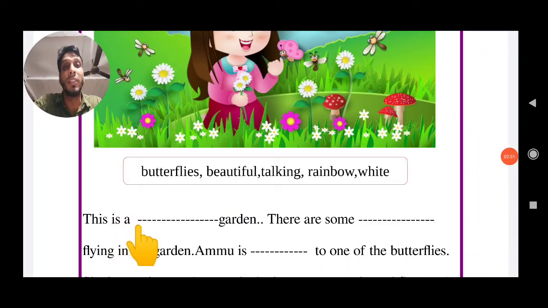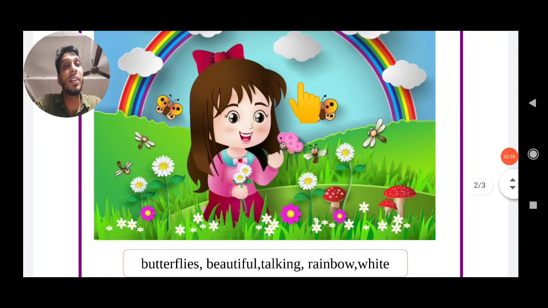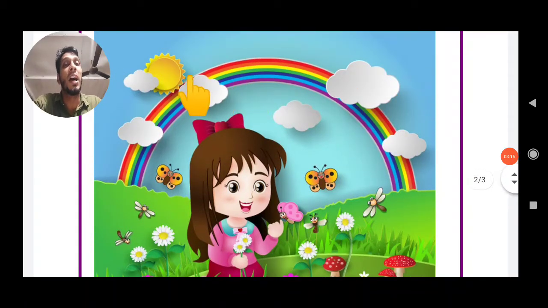First one: this is a dash garden. How is the garden? Is it beautiful? Look. There are many things: green space, green grass, different colors of flowers, butterfly, rainbow, clouds, sun, and many things in the garden.